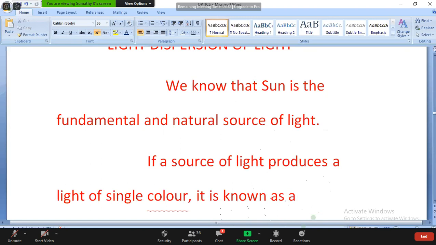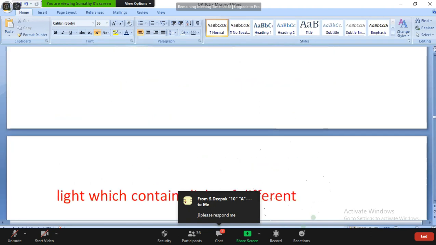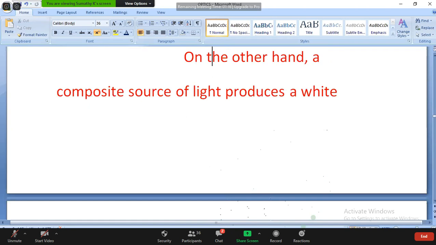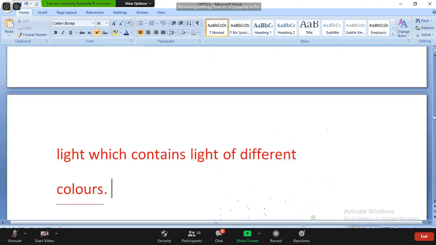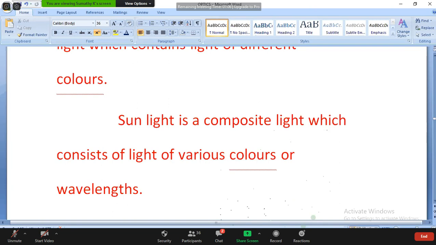If a source of light produces light of a single color, it is known as a monochromatic source. If it produces different colors, it is called a composite source of light, which produces white light made of different colors. Sunlight is composite light, which consists of light of various colors or wavelengths.